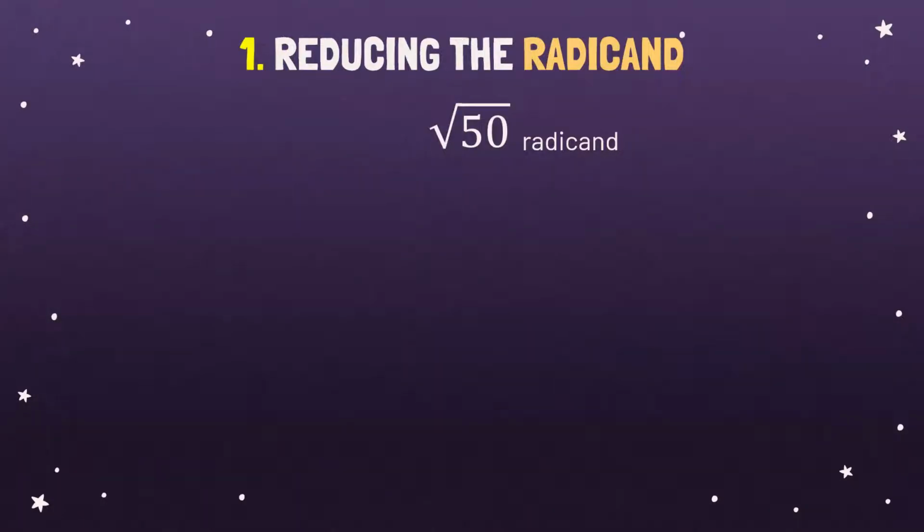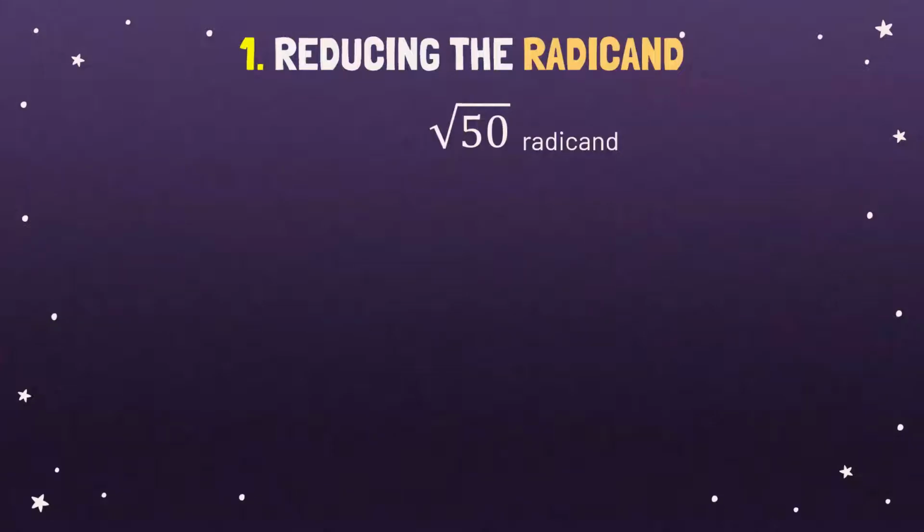You should be able to get the factors of 50. The factors of 50 are so many. So you should get the factor of 50 that is a perfect root. Okay, I mean a perfect power. Okay, since we are using square root, you have to get the perfect square.